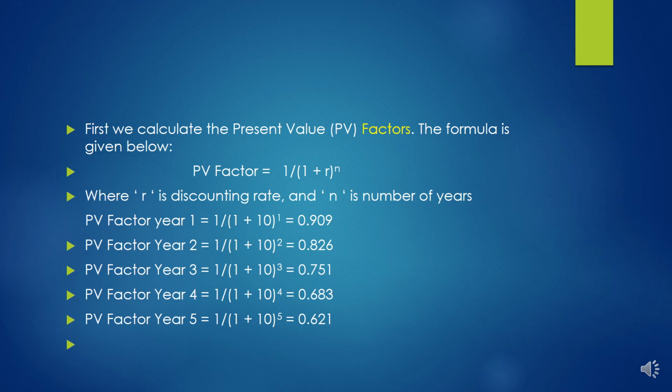We have calculated a factor for each year. Like for year 1, it is 0.909, then year 2 factor, year 3, year 4, and year 5. We'll use these factors to convert the future values into present value for each year.